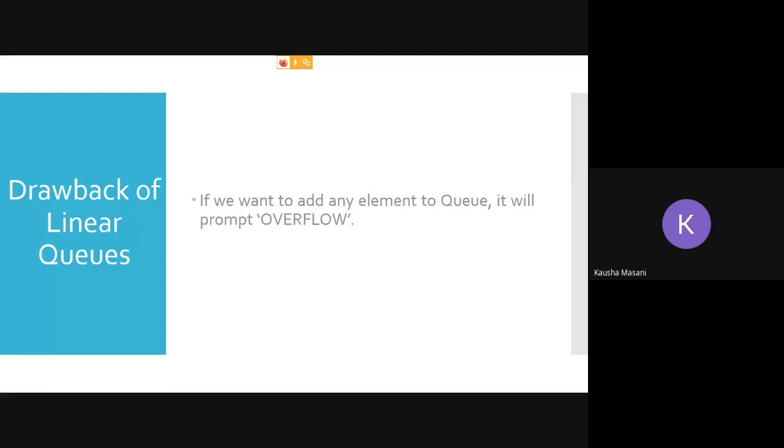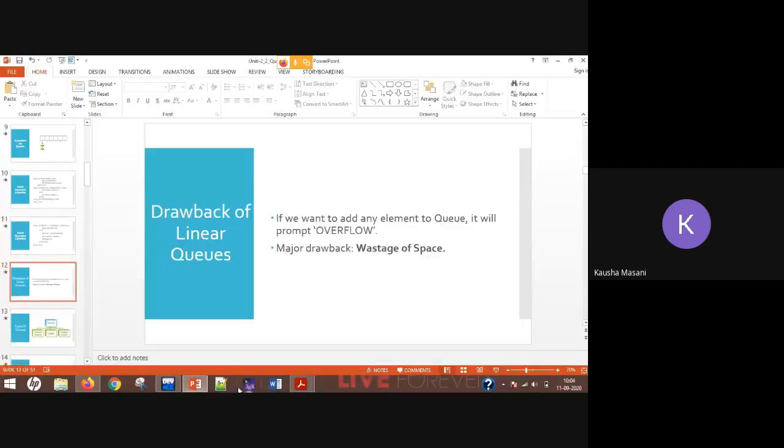See, if you want to add any element to the queue, it is going to prompt you overflow. Fine. So this is the basic fact. Once you have reached rear equal to max minus 1, you cannot go and add an element again. But in this scenario, let me show you one thing.